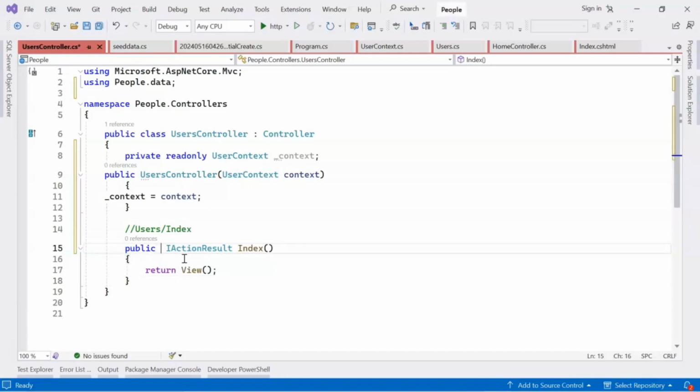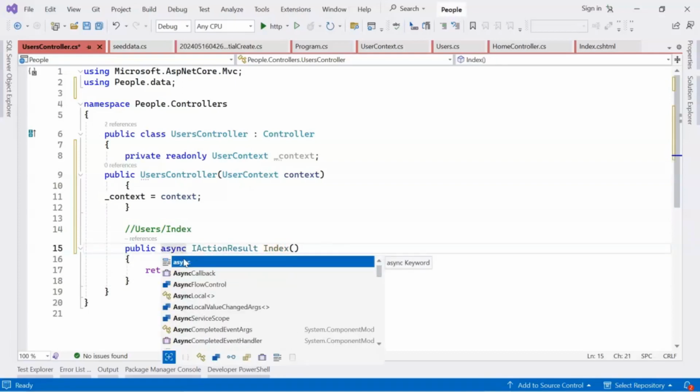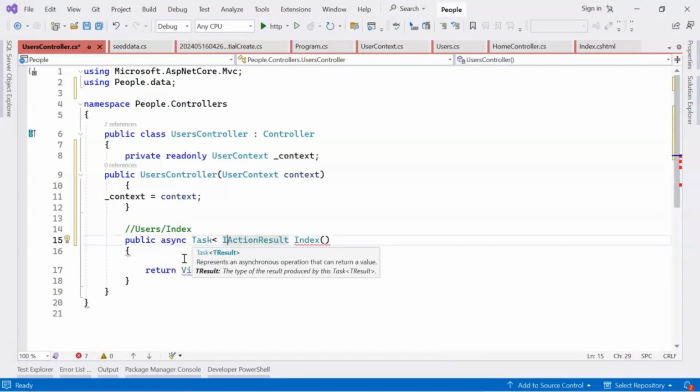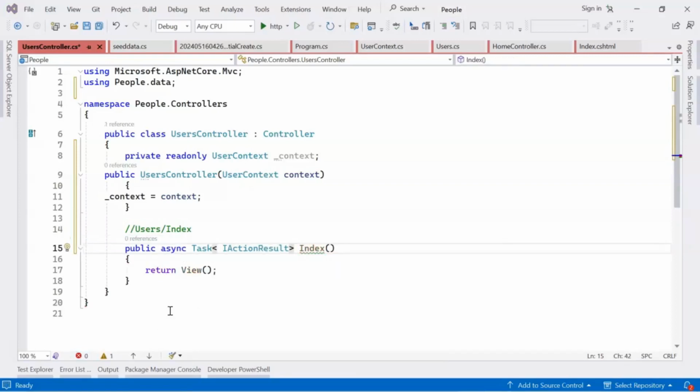Let's make this async. Task. So this represents an operation that executes asynchronously. So this function Task IActionResult, this operation returns results from the action method asynchronously.